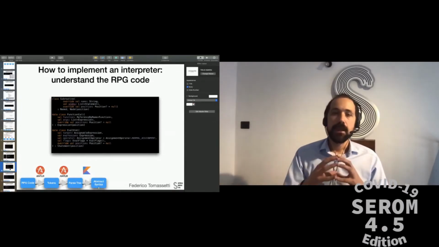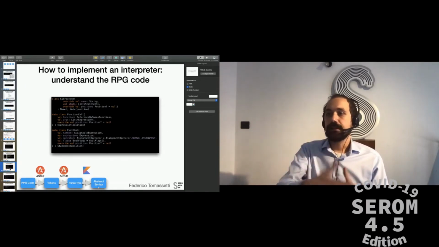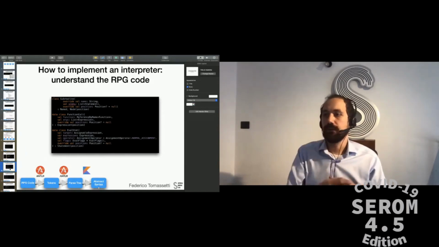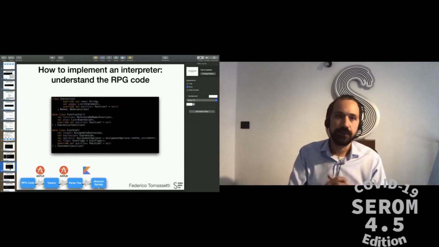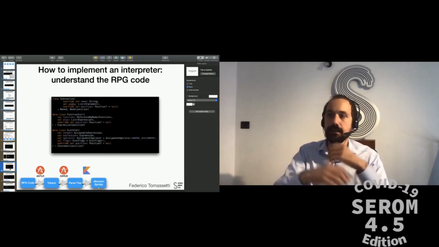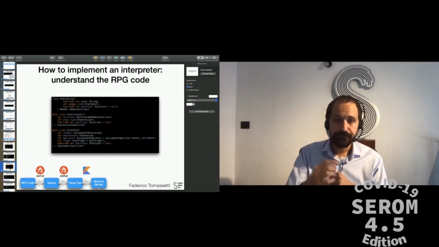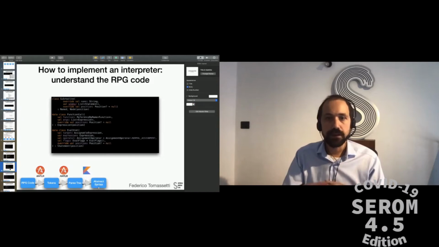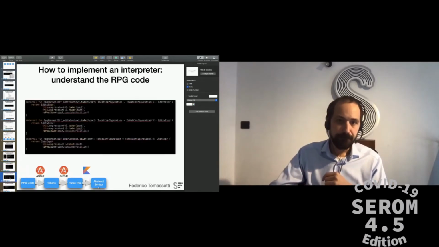Now, what is instead a bit more specific of our approach is the definition of the abstract syntax tree. In the abstract syntax tree, we will have nodes to represent all sorts of concepts present in the RPG code. So we'll have the concept of the entire file, a compilation unit. We will have the concept of a subroutine, a statement, an expression, and so on and so forth. For each concept, we define a data class, which is a very simple way to define structure in Kotlin. It's very convenient, and you can see on the screen the definition of tree structures, nothing fancy here.